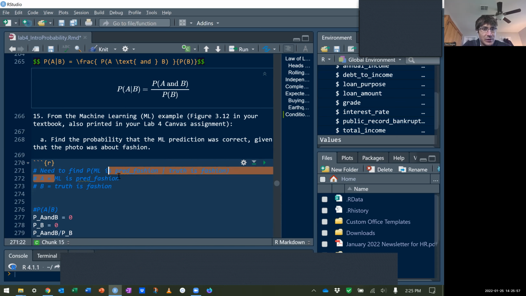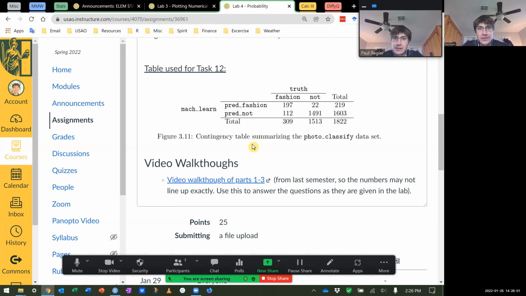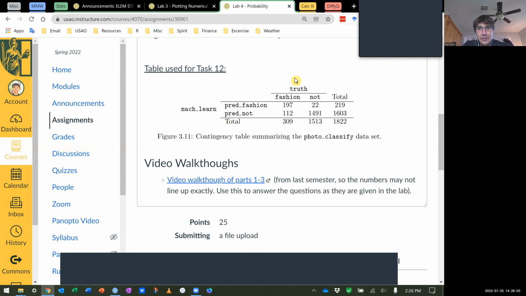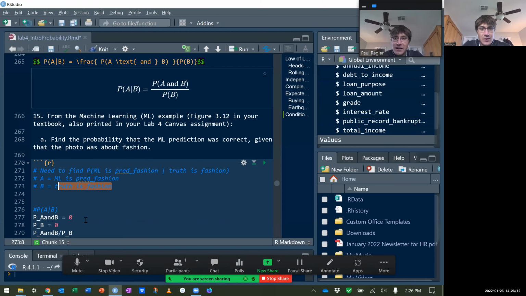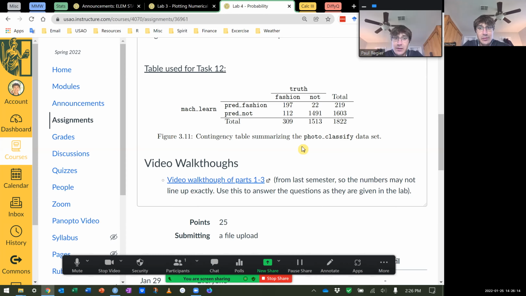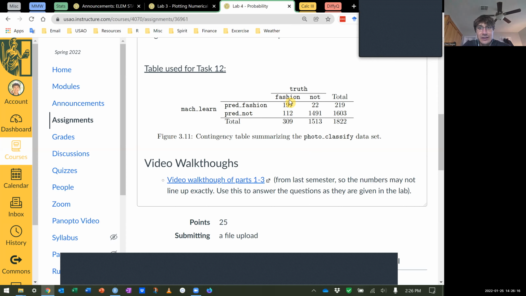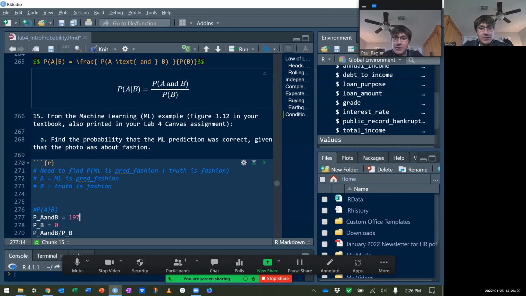That's probability of predicting fashion and the truth being fashion. So predicting fashion and truth being fashion, which events had both those? That would be these. So 197. 197 had both, predicting fashion and the truth being fashion. And we could see that that's out of a total of 1822.